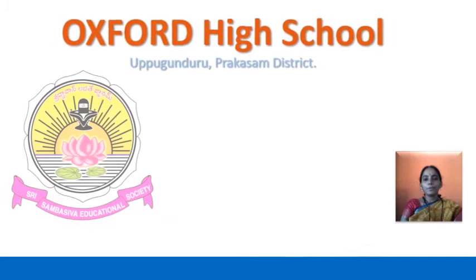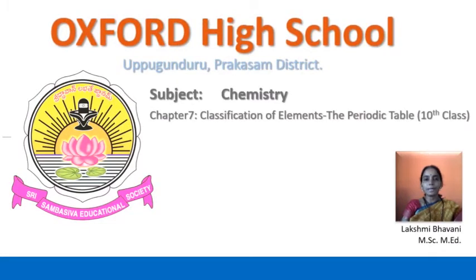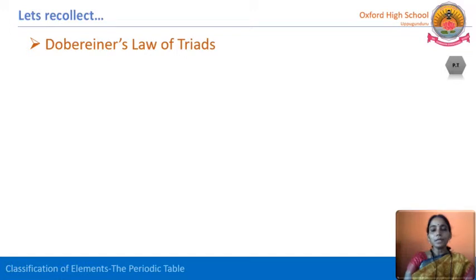Today, briefly, we will discuss the total lesson, classification of elements and the periodic table. In this lesson, what have we studied? First, we learned about Dobereiner's law of triads. We have seen that in a triad, the average of the first and third elements' atomic weights gives us the middle element's atomic weight.